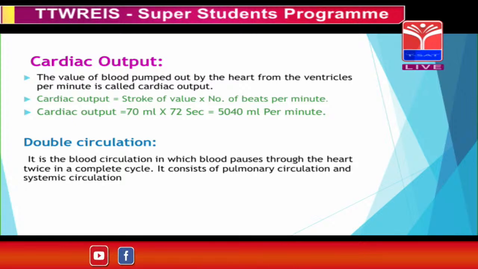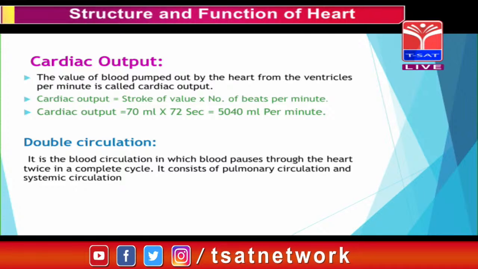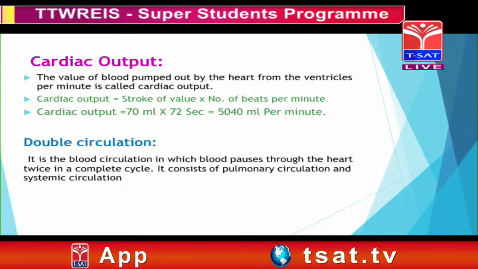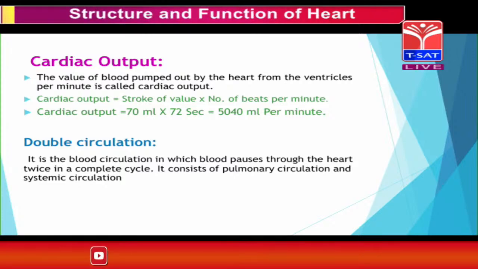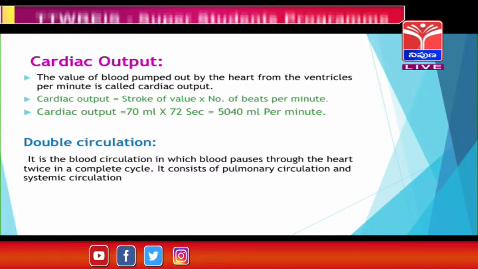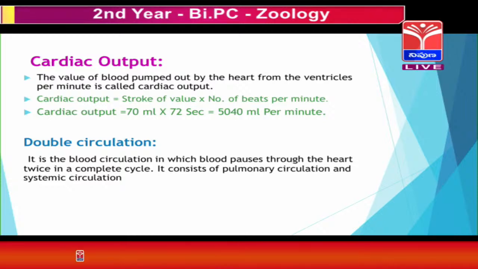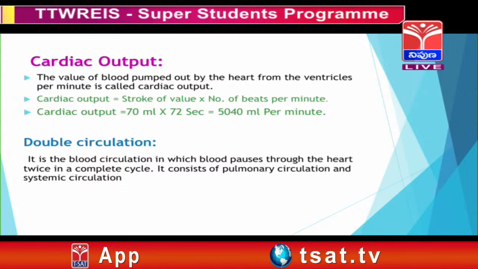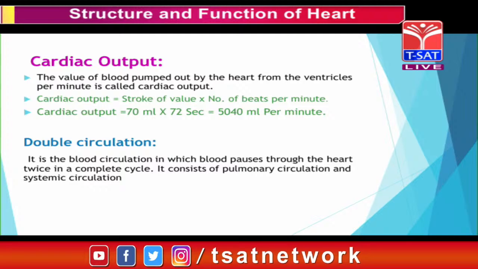For example, cardiac output equals 70 ml of blood times 70 beats per minute, which equals 4900 ml, roughly 5 liters of blood pumped out of the ventricles. Now we discuss the double circulation. Double circulation is when the blood passes through the heart twice, through the pulmonary and systemic arches. So it is called double circulation.